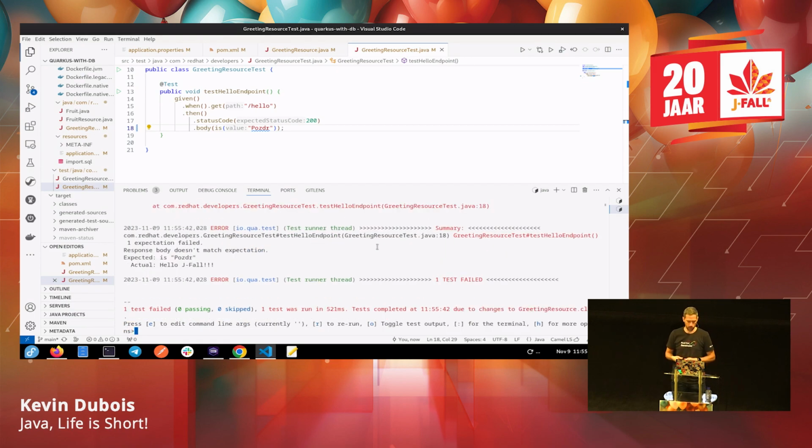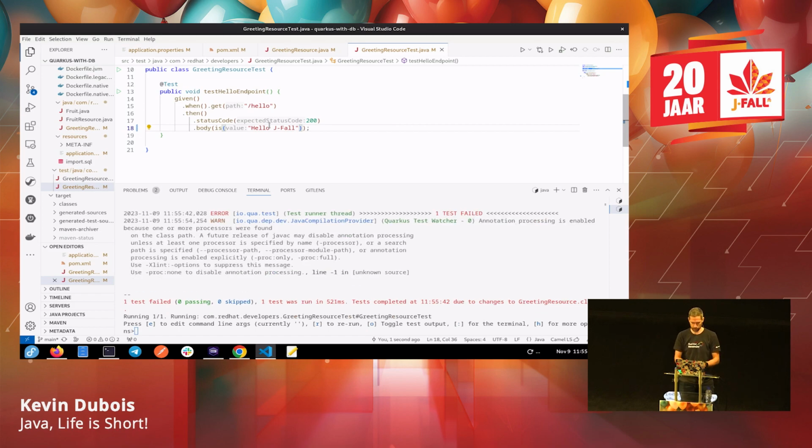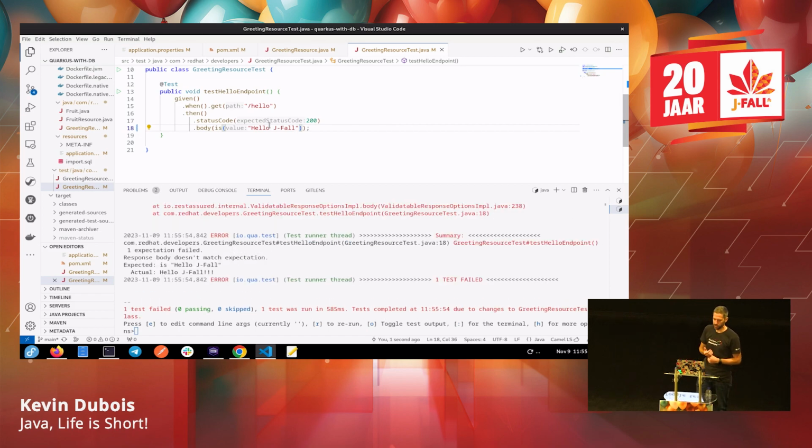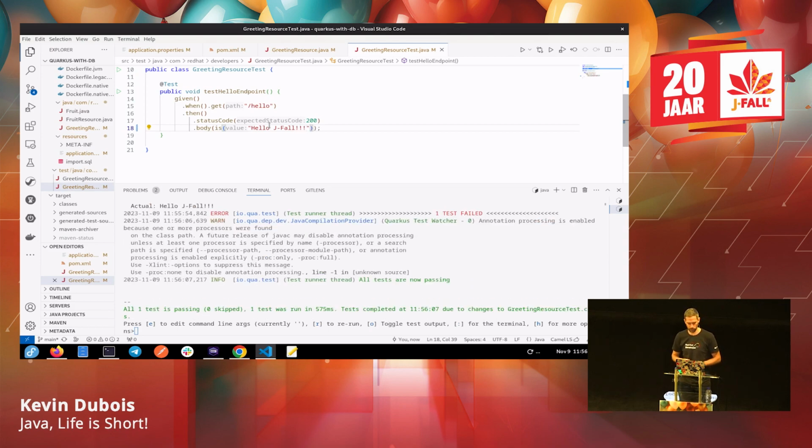And we'll notice that this test doesn't match with what I changed it to, right? Because I changed it to hello JFall. So I need to fix my test to JFall, and I have no idea how many exclamation points, so we'll see it fail. But I can immediately see it fail. So as I'm writing code, I get the quick feedback of what's changing. So it looks like there's 3 exclamation points, so I add those, and now my tests are happy.